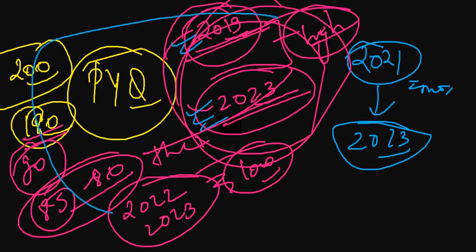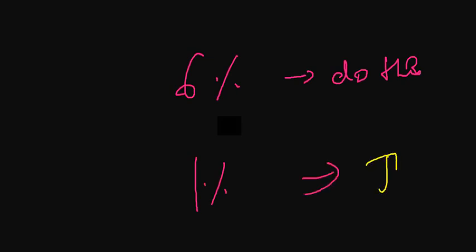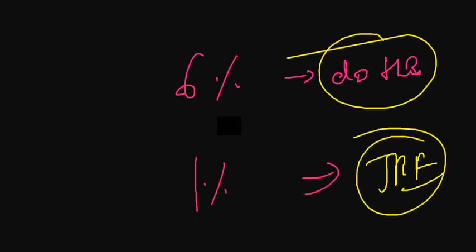And you know what is the good thing about this? Only 6% of people will be able to do this for NET, and 1% for what? 1% for JRF. So you don't need to worry that everyone will be doing this, but you have to do it thoroughly so that you come in this 6% or in this 1%.